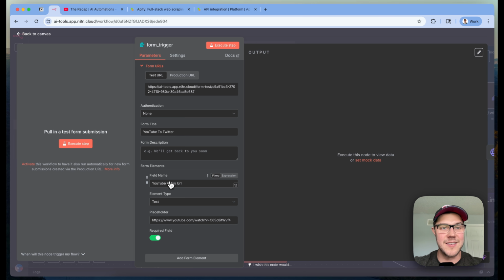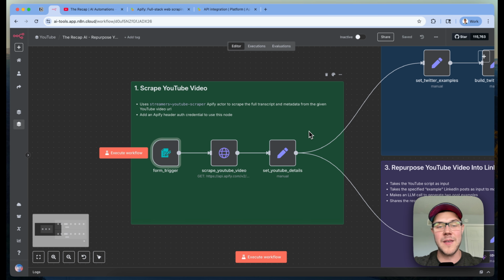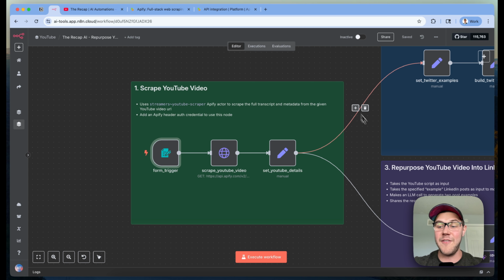The first thing we have set up here is a very simple form trigger that's going to kick off this n8n automation. What we have set up is a simple field that takes in text, and that text is going to be required to be a YouTube video URL to get passed through the rest of our system. We set up this way because our long form content is going to be a YouTube video that kicks everything off. If you're building this automation around a different form of content, like a blog post or something like that, you're going to have to change this up a little bit to go out and scrape that data. We've put together a bunch of other different videos on how to scrape content, so make sure to check that out. We'll link it somewhere here on the screen.